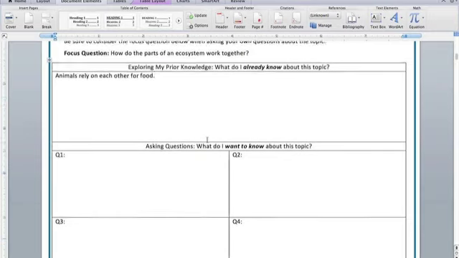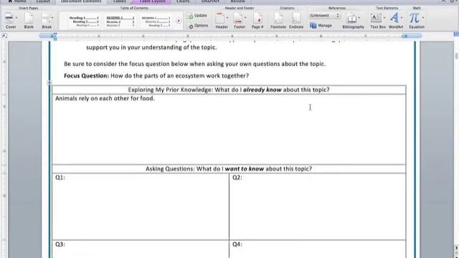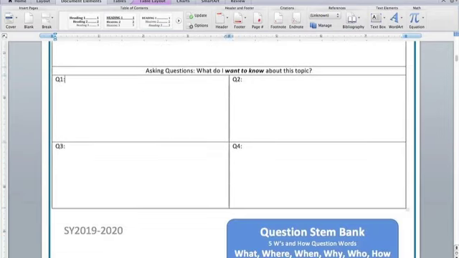Okay, now we need to think about 4 questions that we want to know about the topic. So for example, thinking about again the focus question, how do the parts of an ecosystem work together? What do we want to know about this? I don't want to give you too much direction here. I want you to think about what you personally want to know, and I want to give you an opportunity to go ahead and write those 4 questions there.